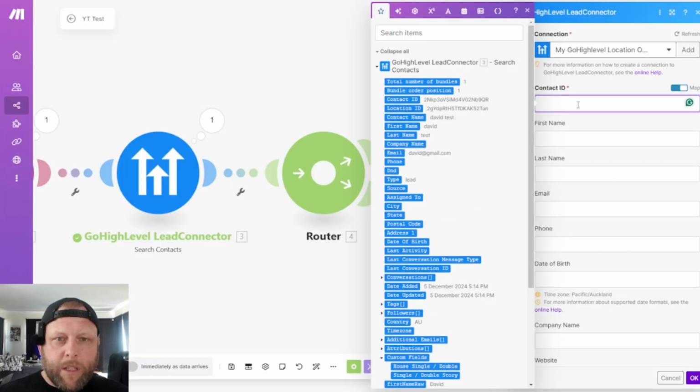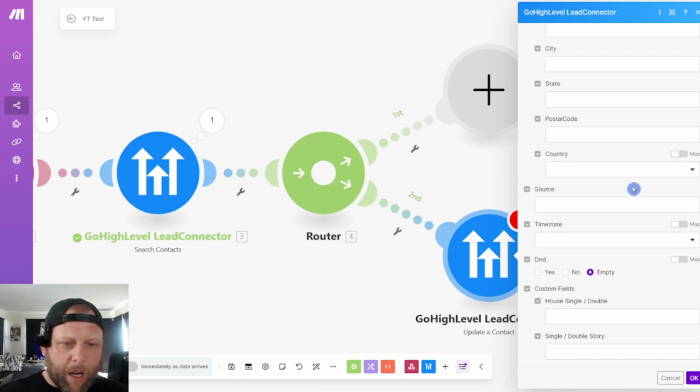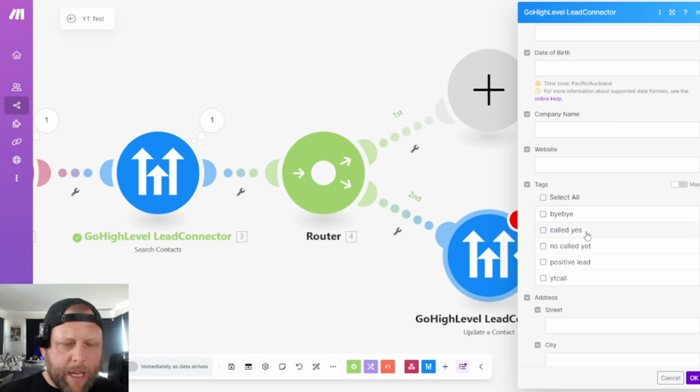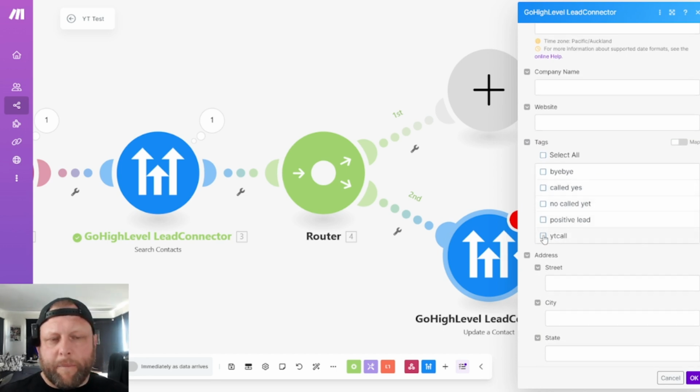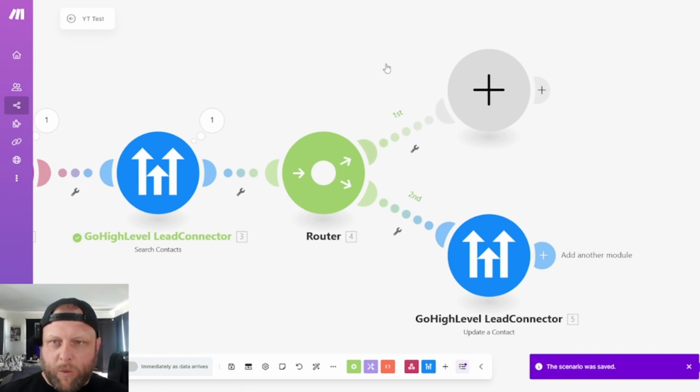So it's going to come back here. Contact ID, because we have a contact ID. There she is. We're going to add the contact ID in here, and we are going to scroll down. Where's tags? Are tags in here? Oh, look. Yeah, Make is actually really good. Don't have to remember it, just add it in here. Just want to hit save here. And I'll show you.